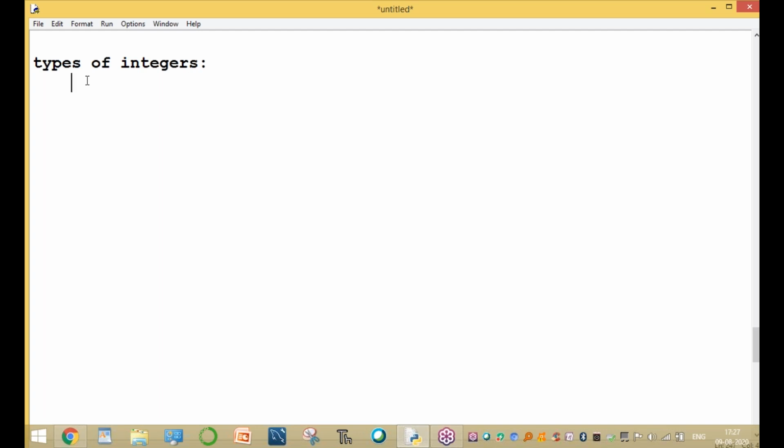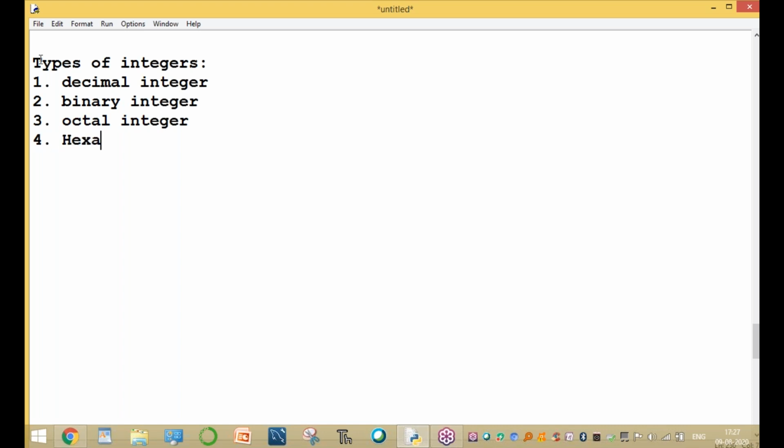I will explain one by one, no problem. Integer means it represents a number, 0 to 9, any number. In mathematics, numbers are of different types. One is decimal integer. And one is binary integer, you know already. Next one is octal integer. And the next one is hexadecimal integer. I will explain one by one. This is very important in the string chapter and programming concepts.